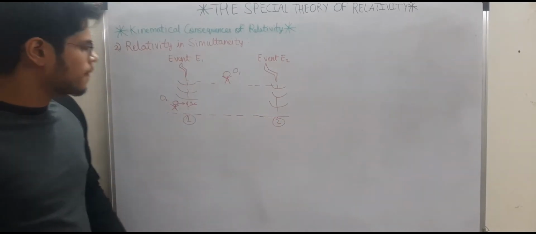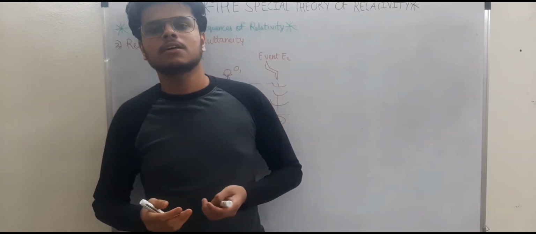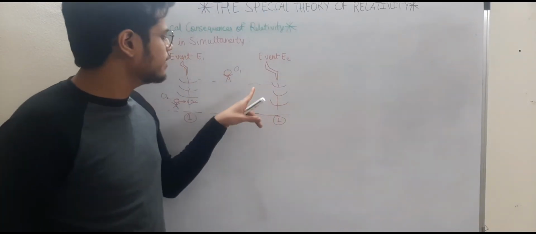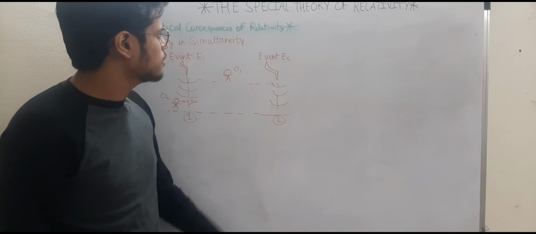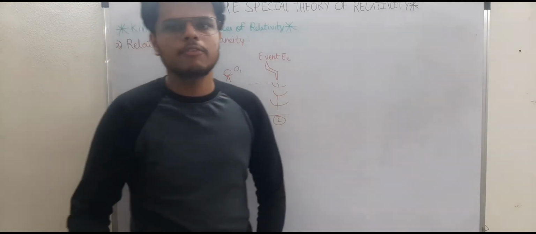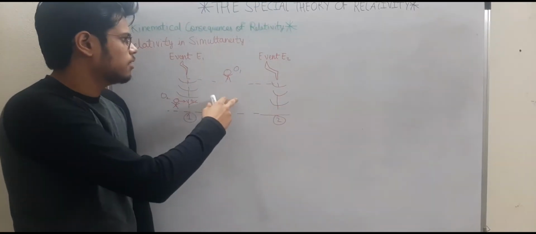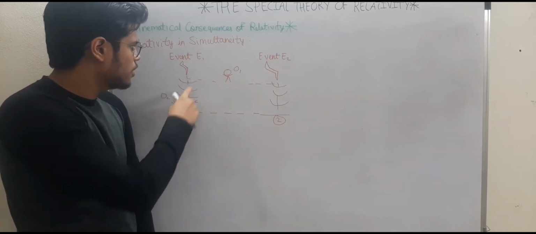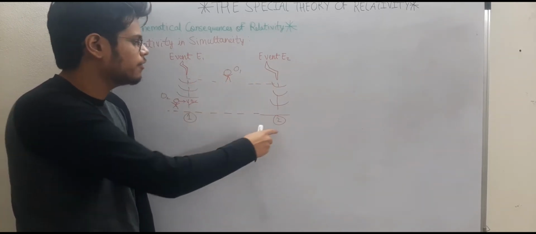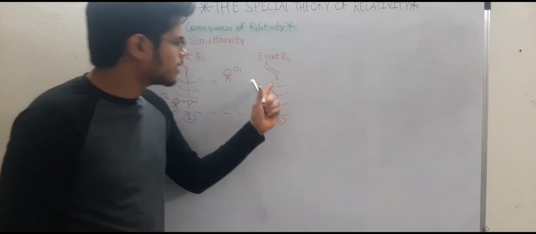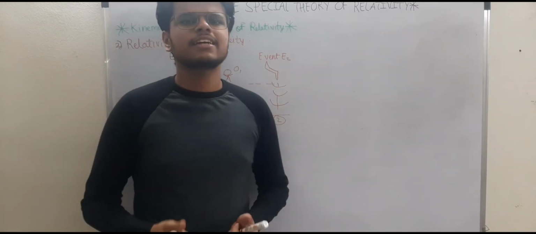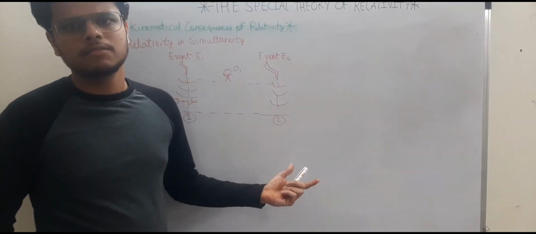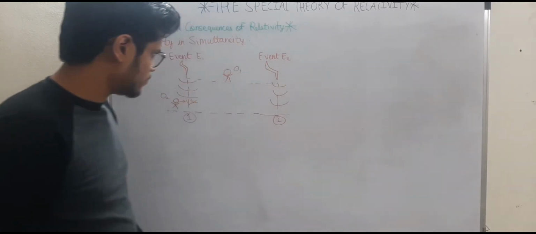Right? It's a rather strange outcome because there are two contradictory results happening, although both of them are equally valid. For observer 1, it is true that both events occur at the same time, but for observer 2, event 1 occurs first and then event 2. So do we say that one is correct and the other is wrong? No, we state that both of them are equally valid and equally true.